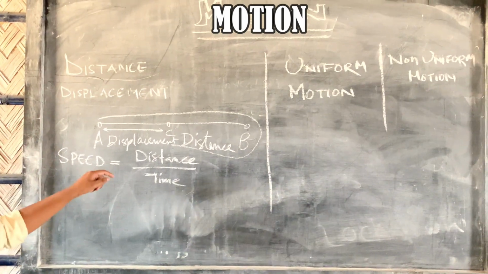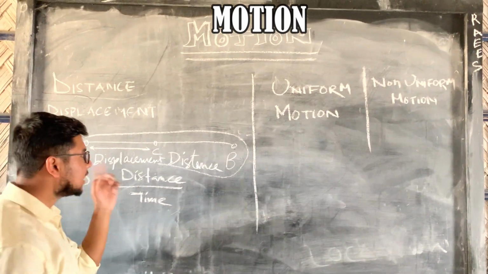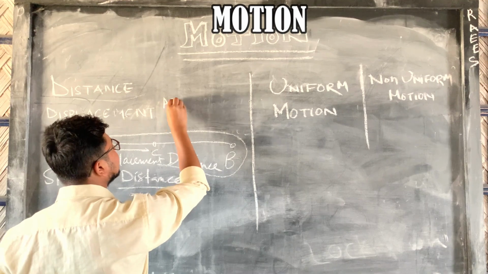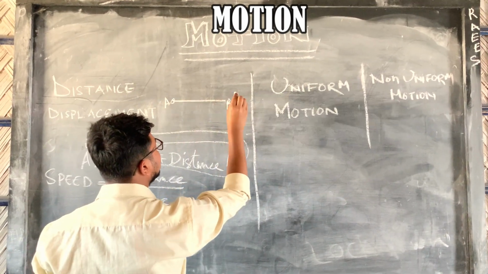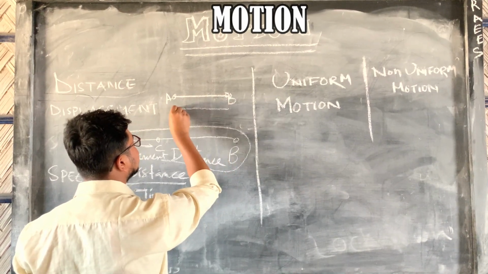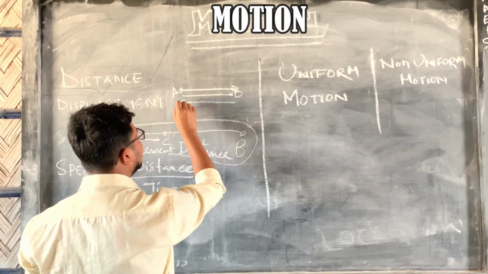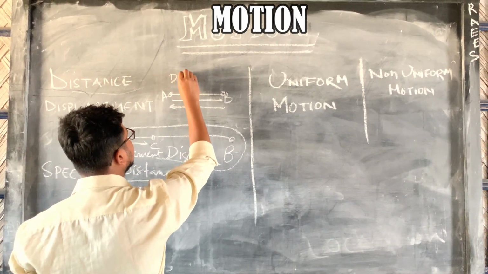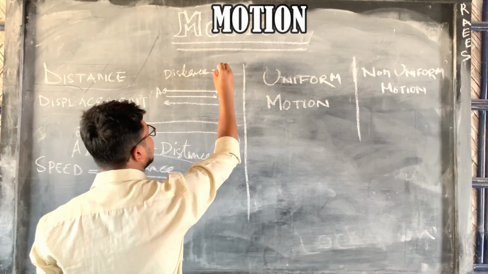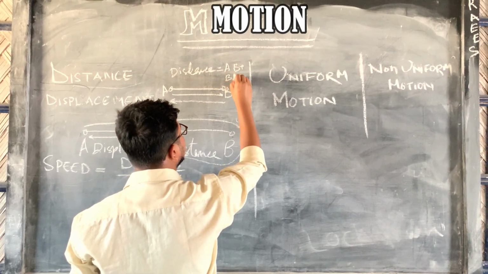So distance cannot be zero, but displacement can be zero. How? Let's see. Starting from point A, we travel to B. After that we reverse our direction from B back to A. First A to B, then B to A. Our distance is AB plus BA.